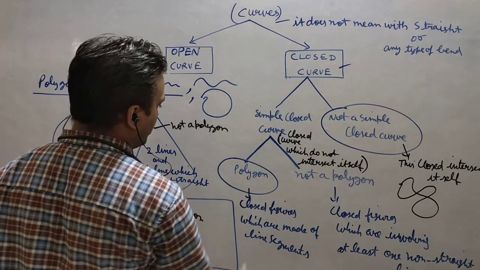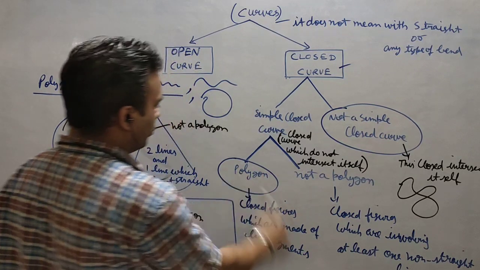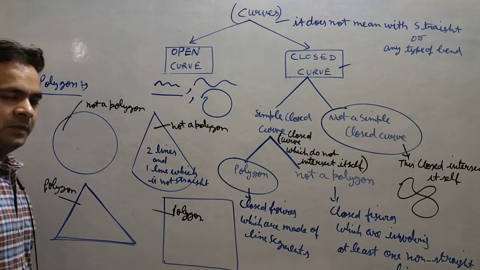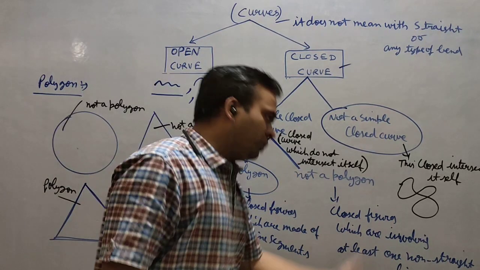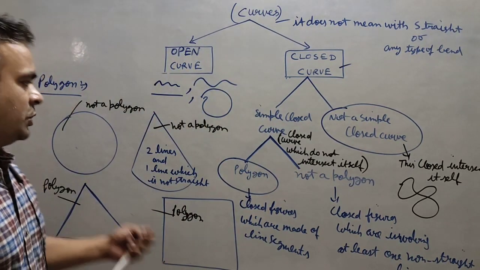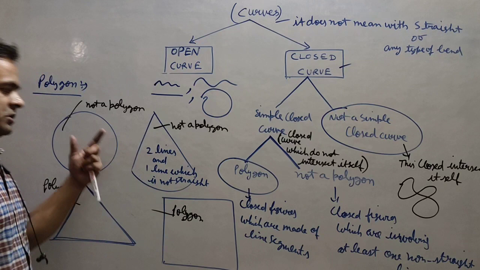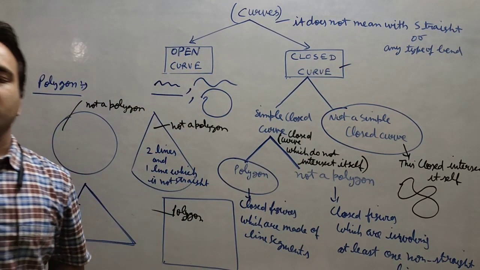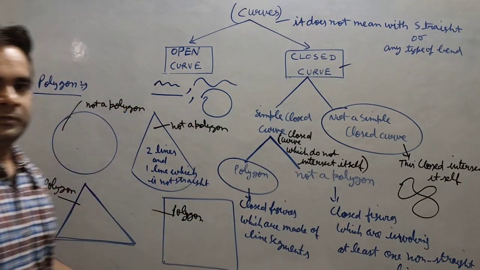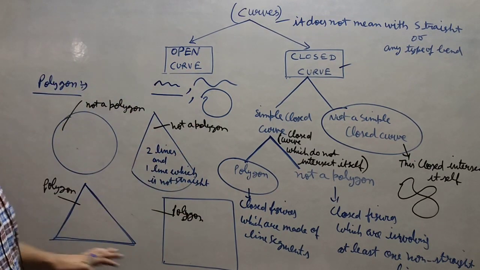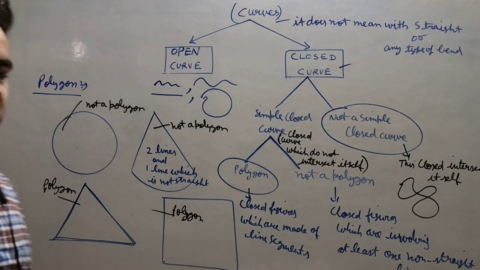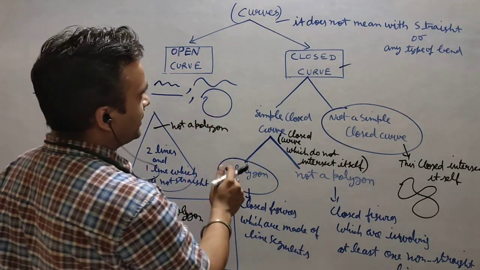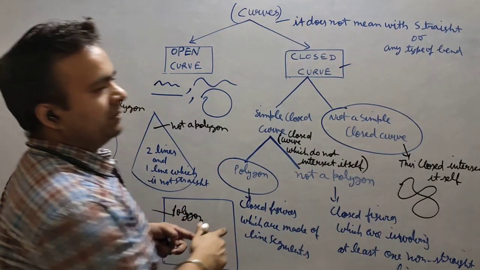If I am saying I want a polygon, I will see only those closed figures which are made up of line segments. For figures which are not made up of line segments, where at least one line is not straight, we can say they will not come in the category of polygon, right? So this is all about the curve part, and please write all the information related to each term and make this mind map.